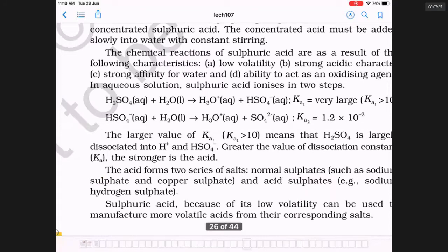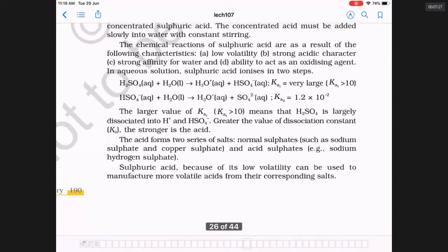Are you very clear, sir? Sir, the acid forms how many types of salts? Two types, two series. Normal sulfates like Na2SO4, CuSO4, and acid sulfates like NaHSO4. If a salt can give some more H plus ion, it is called an acidic salt.